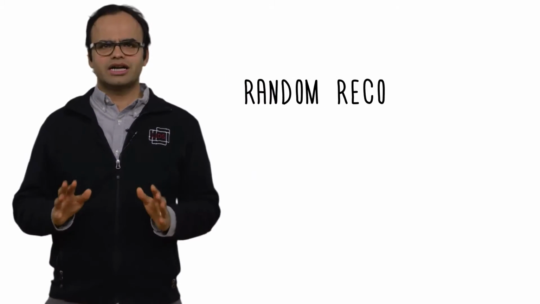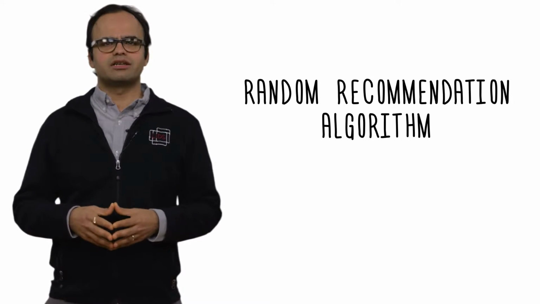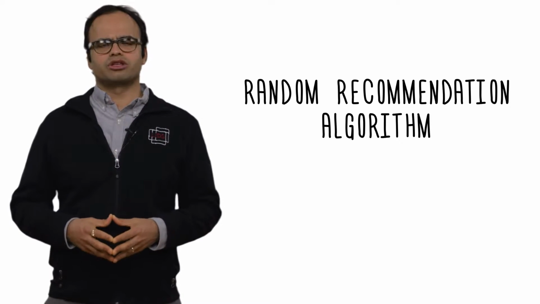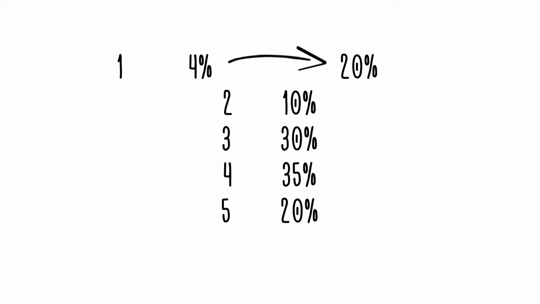Now we are ready to consider different recommendation algorithms on this data set. To begin with, and to set the baseline, let us start with an algorithm that does not utilize any data, a random recommendation algorithm which chooses any of the 5 ratings at random and does a prediction. Let's try to understand how well this algorithm will perform on our data. The algorithm will predict a rating to be 1 with 20% chance, or probability 0.2.